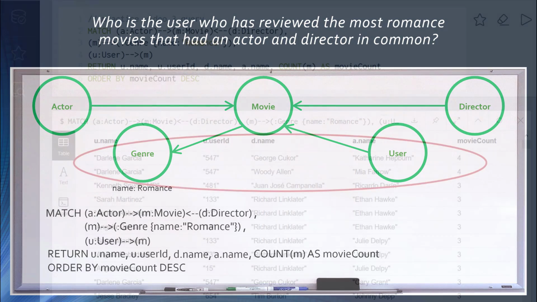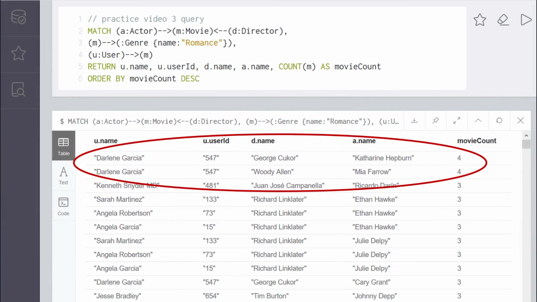Let's run this query. The query result has 2 rows at the top, which both have a count of 4 movies. However, both rows are for the same user, Darlene Garcia, but for different director-actor pairs. The first pair is for actor Katharine Hepburn with director George Cukor, and the second pair is for actor Mia Farrow with director Woody Allen. Since our question was the user who reviewed the most movies with the same actor-director pair, and not specifically which pair it was, we can answer our question since Darlene is the user we are looking for.